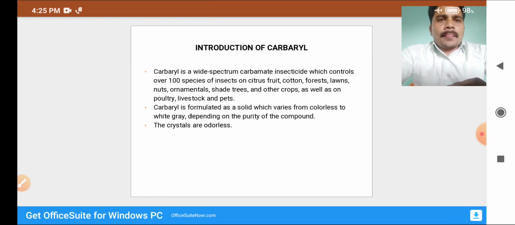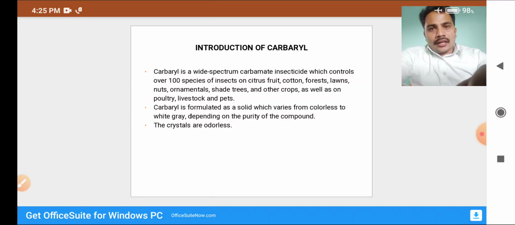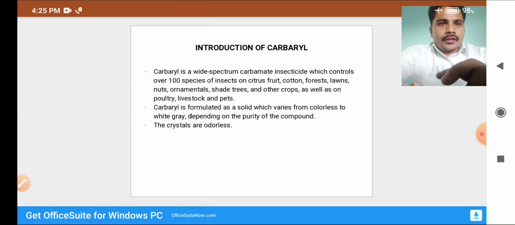Carbamate is a carbon and nitrogen containing pesticide, and the different kinds of diseases on these plants, pets and livestock are avoided by carbaryl.